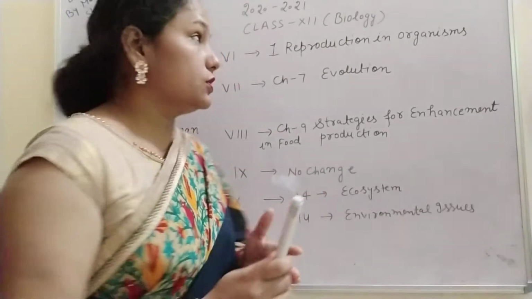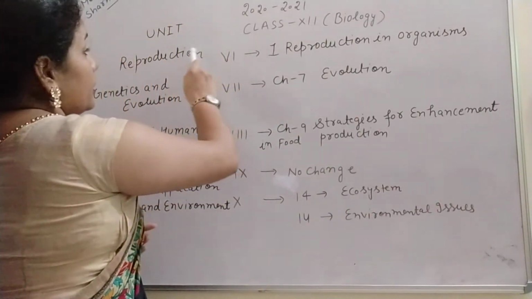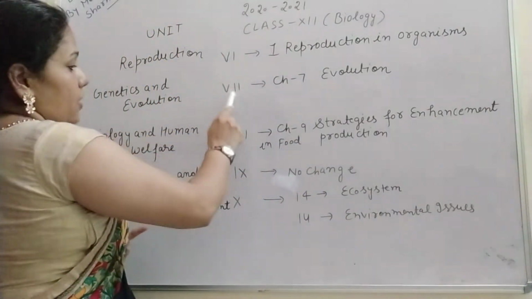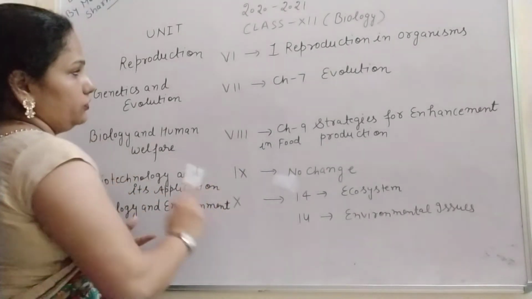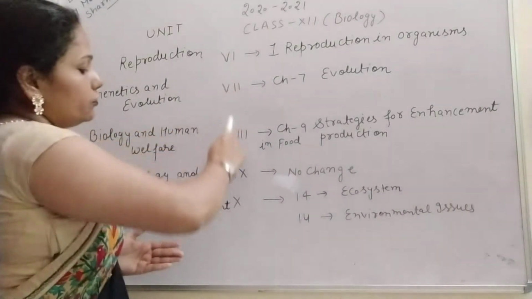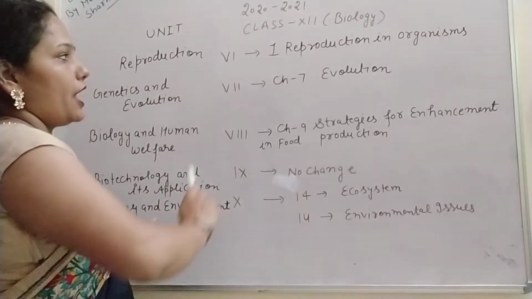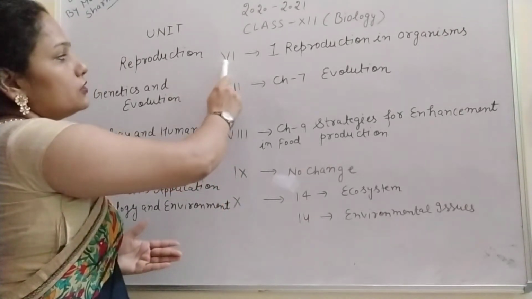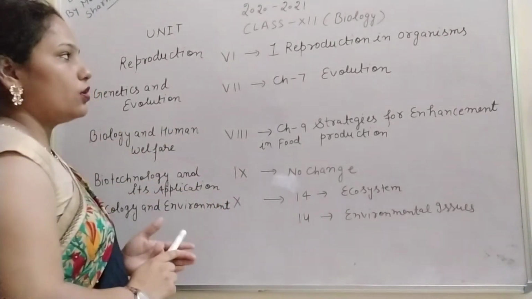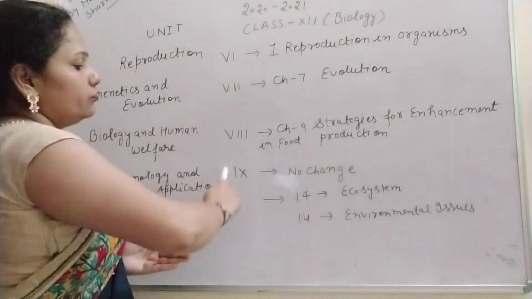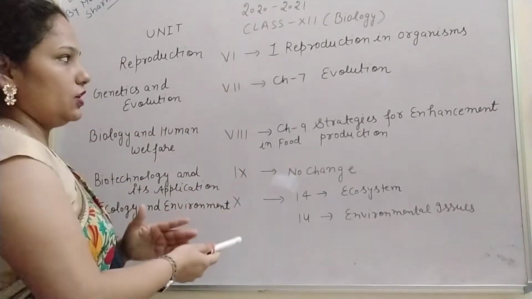So let us discuss. There are the 6th, 7th, 8th, 9th and 10th, 5 units in class 12th. And why is it written here as the 6th unit? Because up to the 5th unit we have done in 11th class.